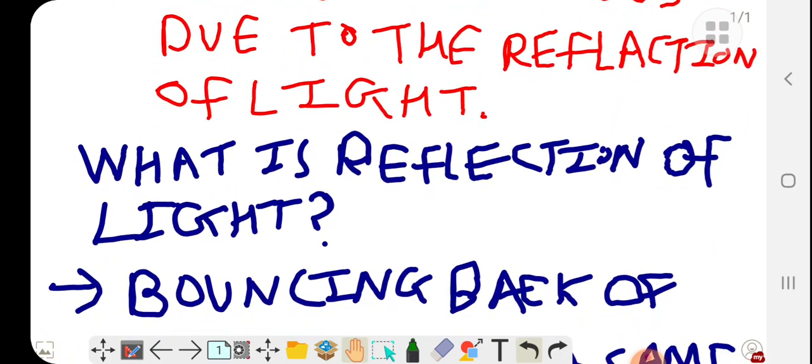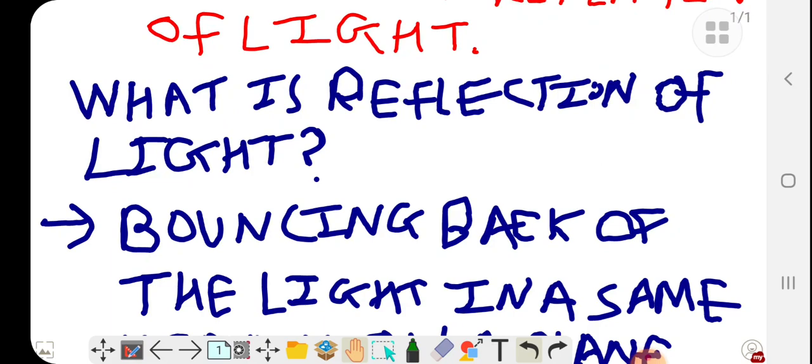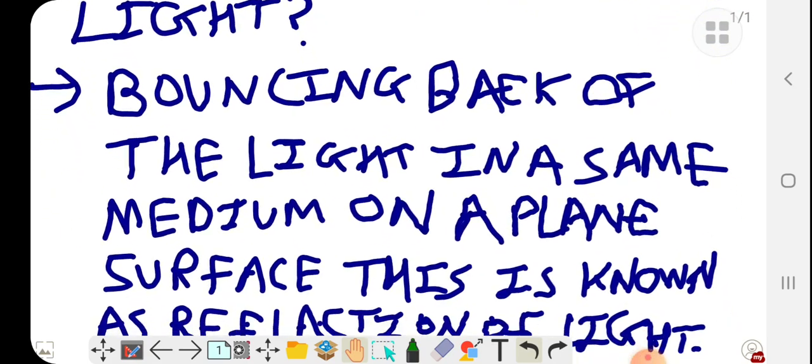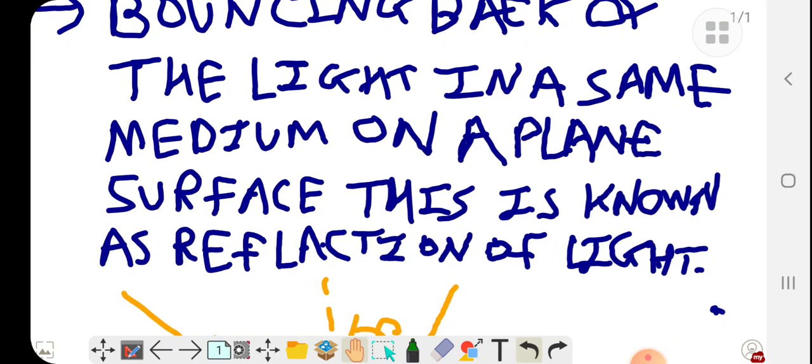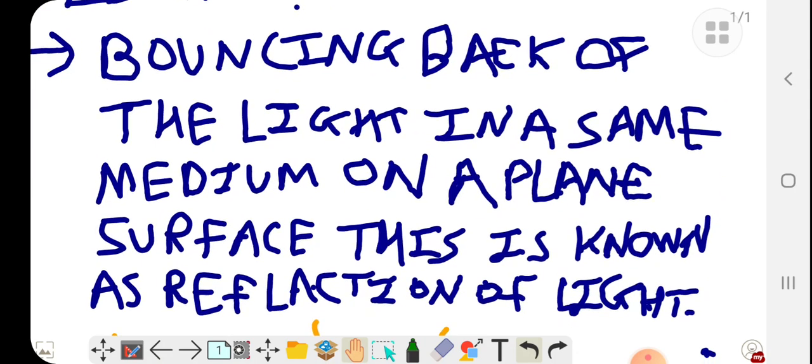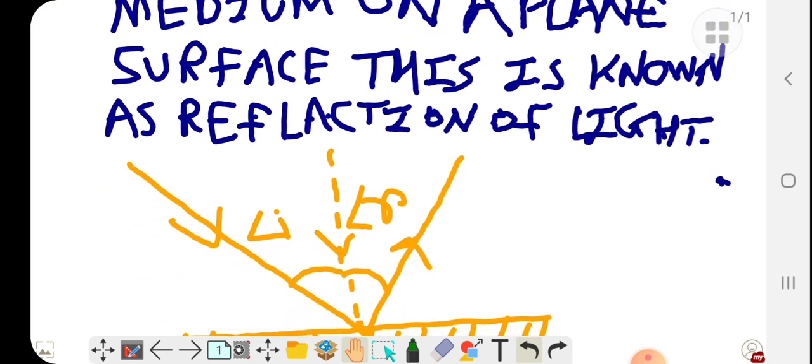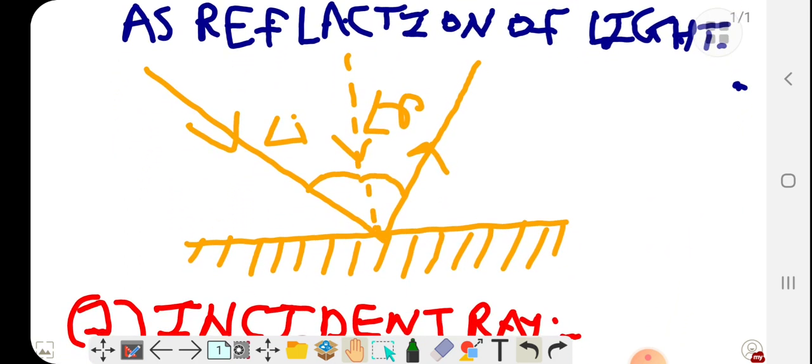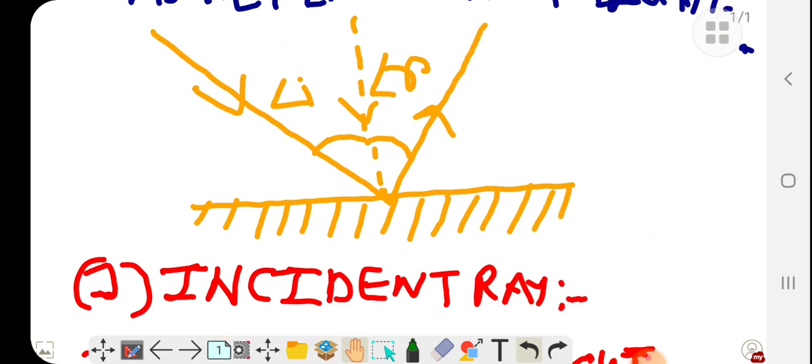Now, first of all, what is reflection of light? Reflection of light is the bouncing back of light in the same medium from a plane surface. This is known as reflection of light. You can see the diagram of reflection of light here. This is the plane mirror, this is the incident ray, this is the normal and this is the reflected ray.